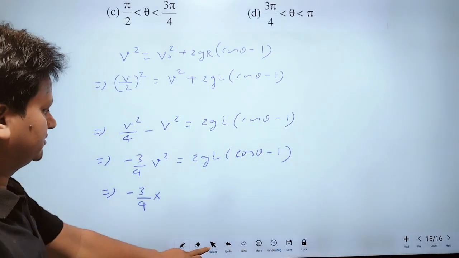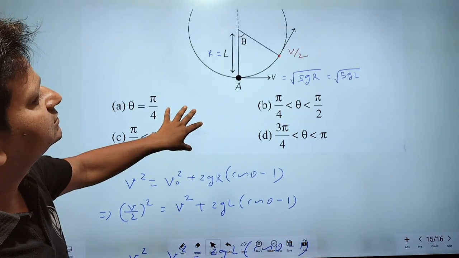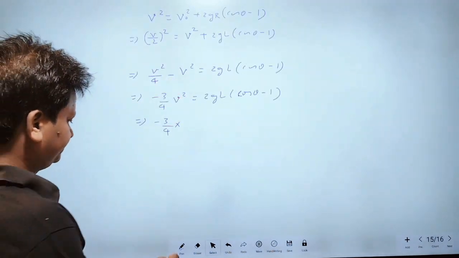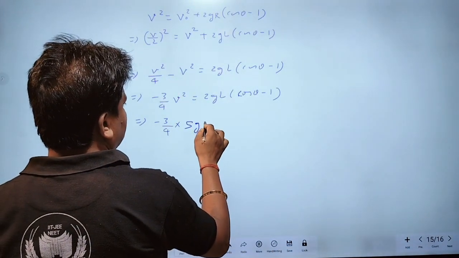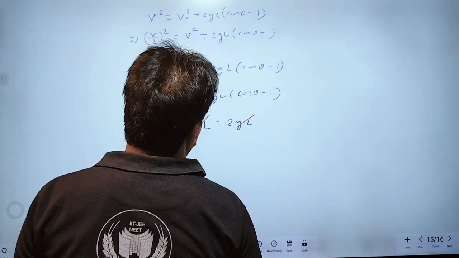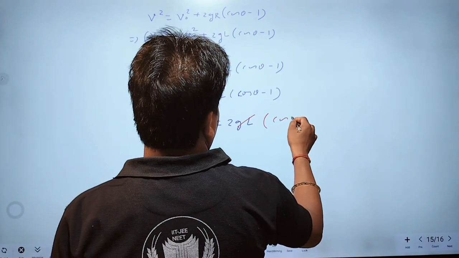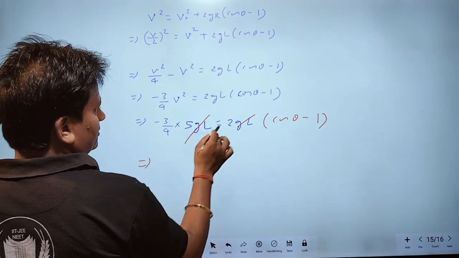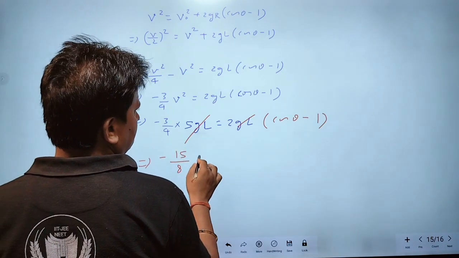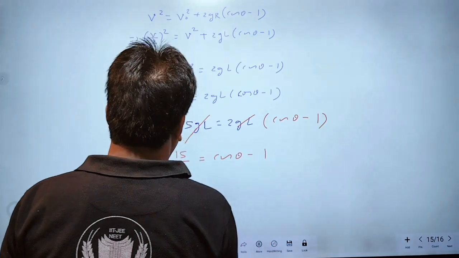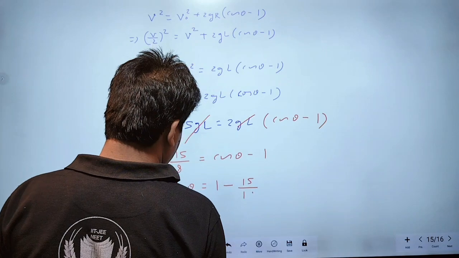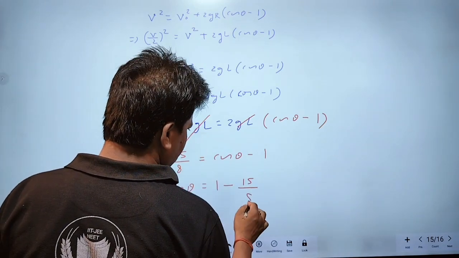Now v square is what? v is root under 5gL, so v square is equal to 5gL. Minus 3 by 4 into 5gL equals 2gL cos theta minus 1. This gL cancels out. Therefore, minus 15 by 8 is equal to cos theta minus 1. Therefore, cos theta is equal to 1 minus 15 by 8.